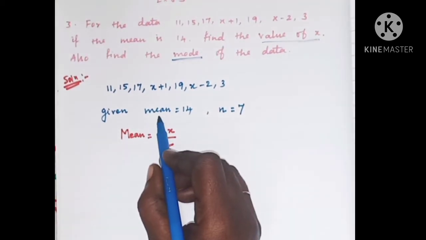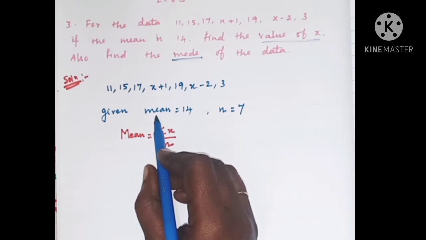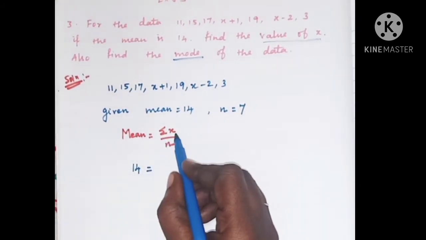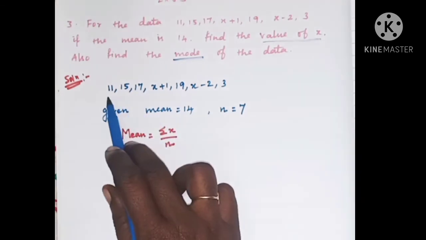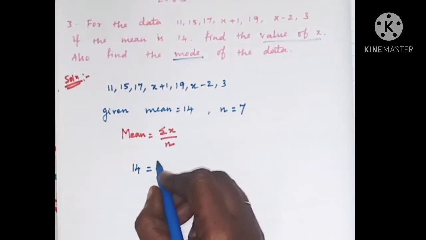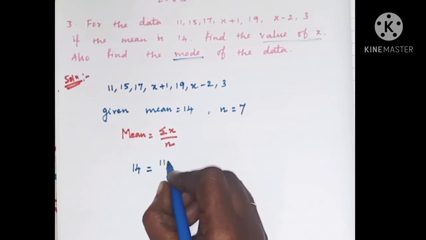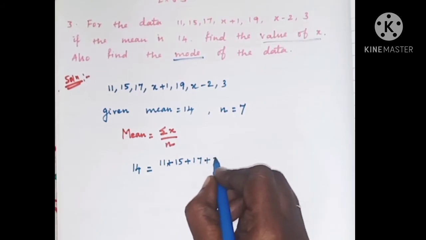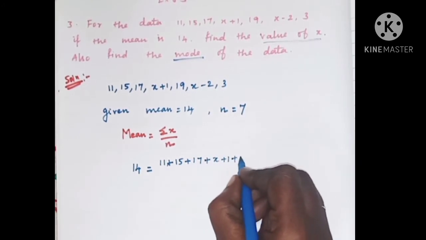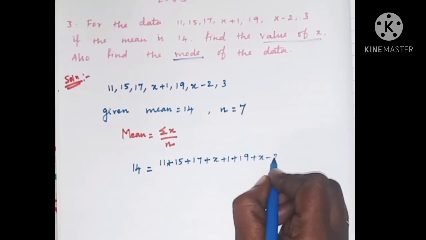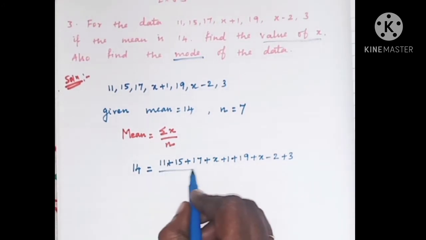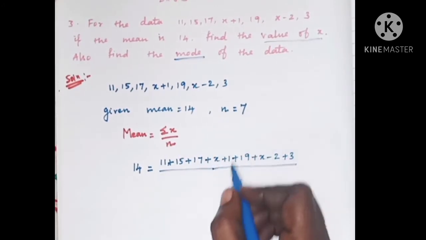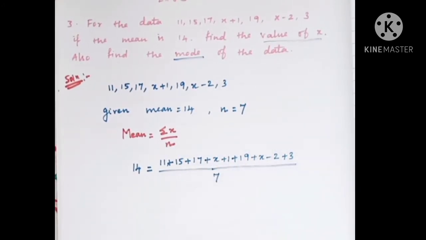In the problem they have given the value for mean as 14. So 14 is equal to summation x, which means you have to add up all the values in the given data. So 11 plus 15 plus 17 plus x plus 1 plus 19 plus x minus 2 plus 3, whole thing divided by small n, which is 7.